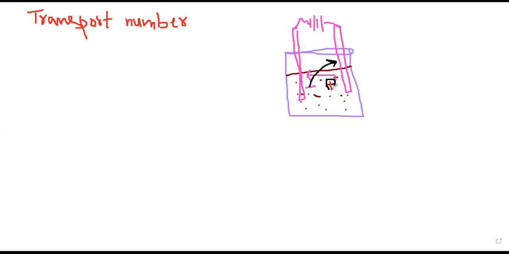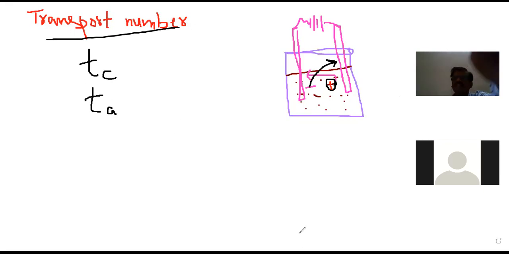What I am saying is, the fraction of the charge carried by the cation is called the cation's transport number, that is Tc. And similarly, the fraction of the total charge carried by the anion is Ta. Because what is the total charge here? We are dealing with an electrolyte, the charge of the cation as well as the charge of the anion. Therefore, Ta and Tc, the sum of these two is how much always? Can anybody tell me? Ta plus Tc is always how much? It is nothing but the fraction of the total charge, I said.